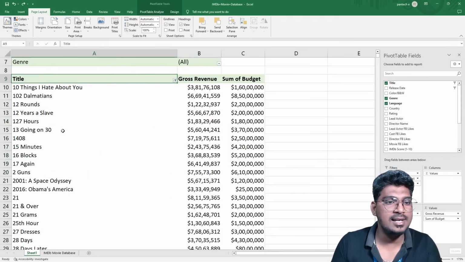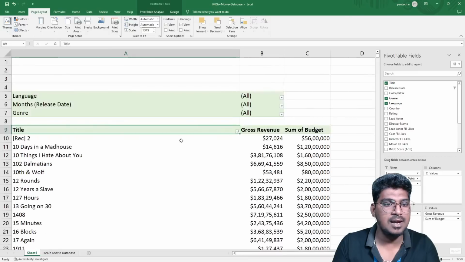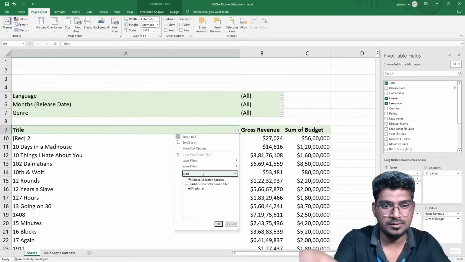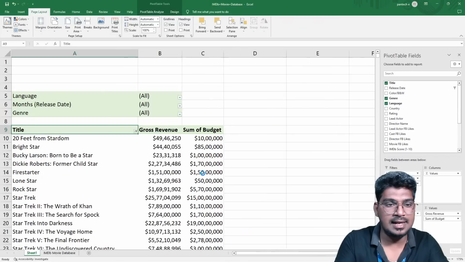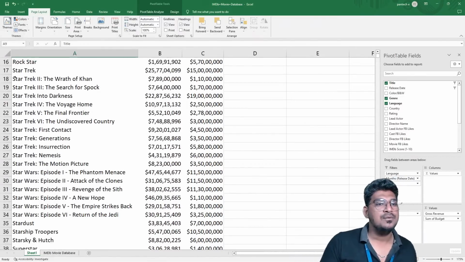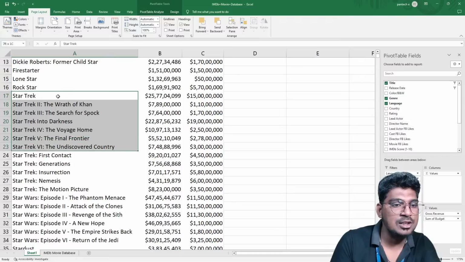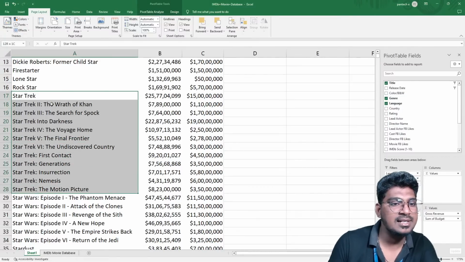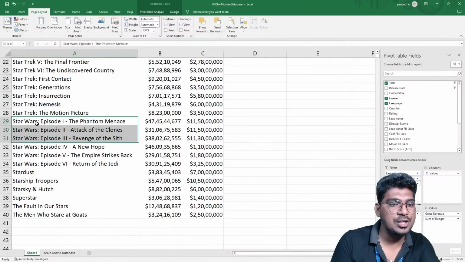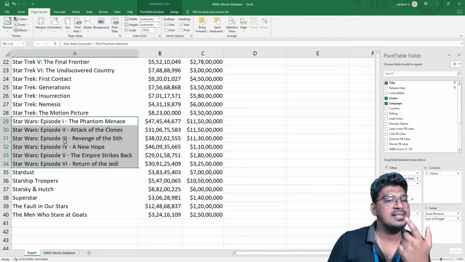Just a minute. Say Z and clear all this filter. Yes, now you can go with star. Right, star, and select this one. Now you can see this one. We have several options. First group is actually Star Trek. So I'm going to select this particular Star Trek episode. We have nearly 10. And what about Star Wars? It has 1, 2, 3, 4, 5, 6. So 6 episodes we have.